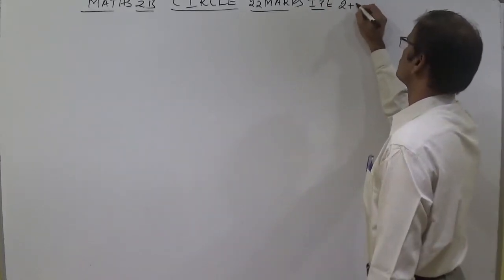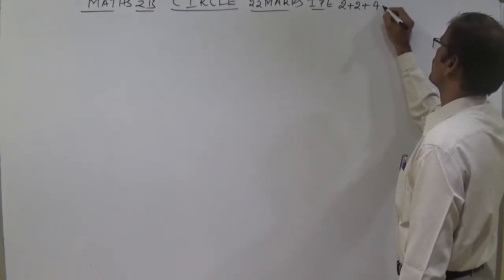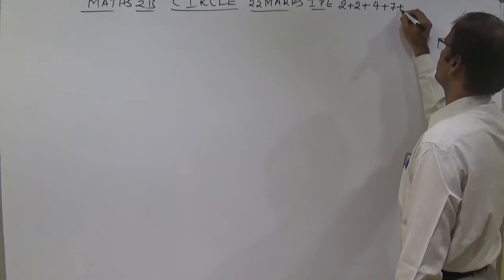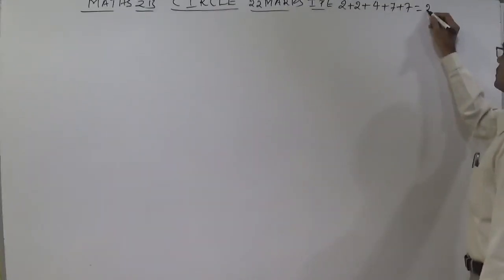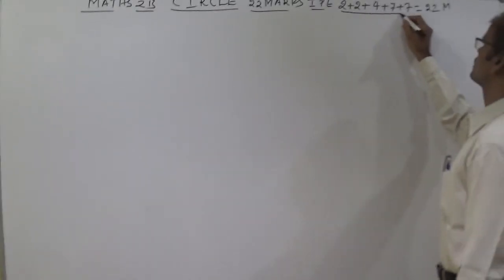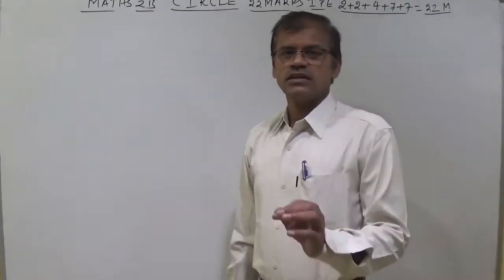The weightage is in this way: 2 plus 2 plus 4 plus 7 plus 7. So whenever a student concentrates on the chapter of circle, he can easily pass.